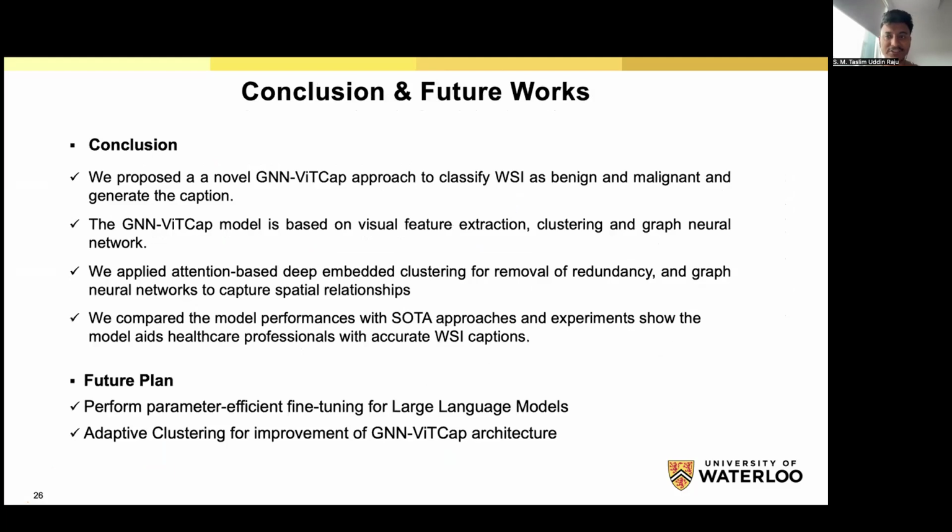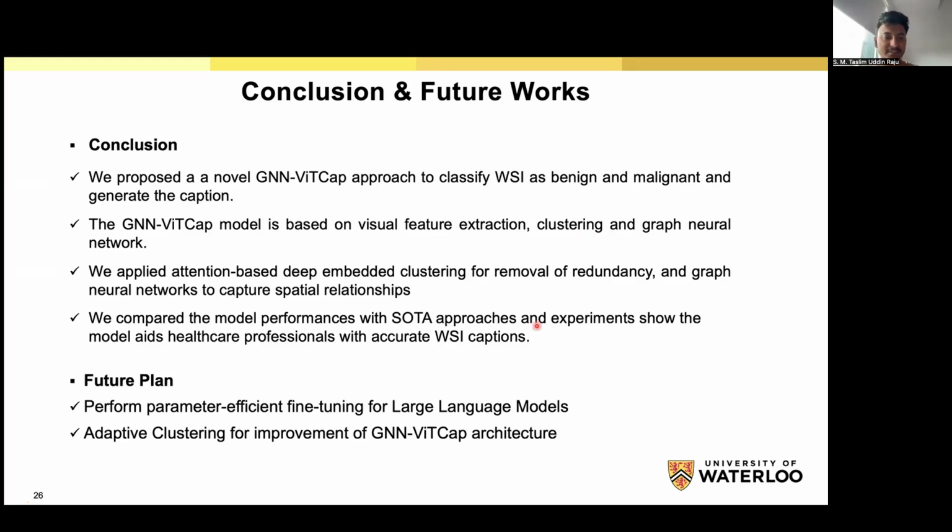And this is our conclusion. Here we proposed a novel GNN-ViTCap process to classify whole slide images as benign or malignant. The GNN-ViTCap model is based on a visual feature extractor, clustering, and graph neural networks. We apply attention-based clustering to remove redundancy, and the graph neural network is used to aggregate the image features. Finally, we compared our proposed model with the SOTA methods, and the experiments show that the model can be used by medical professionals for accurate whole slide image captioning.